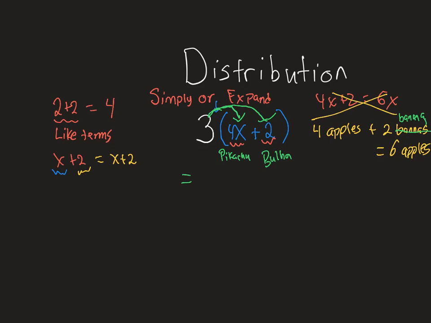Now, when we're multiplying, when you have 3 times 4x, I'm going to put this in the corner here, 3 times 4x. The 3 obviously doesn't multiply with the x because, well, the x is a variable. I don't know what it is. So you'd multiply by the number beside the x, which we call the coefficient. Okay, so you would do 3 times 4, which would be 12x. So, in this sense, 3 times 4x is 12x. Okay, so we've caught that Pikachu.